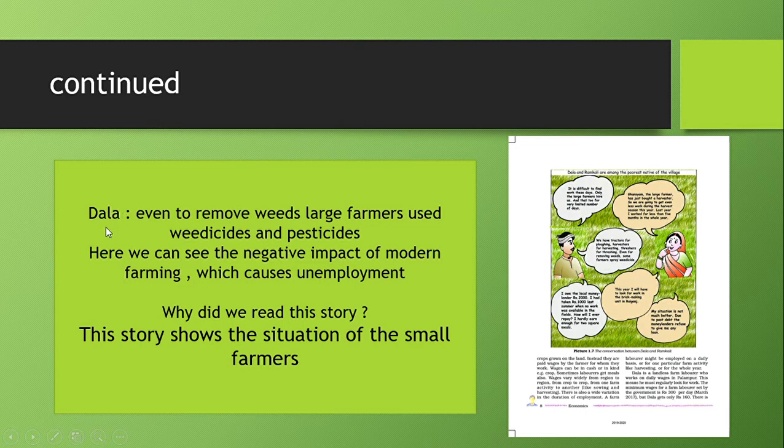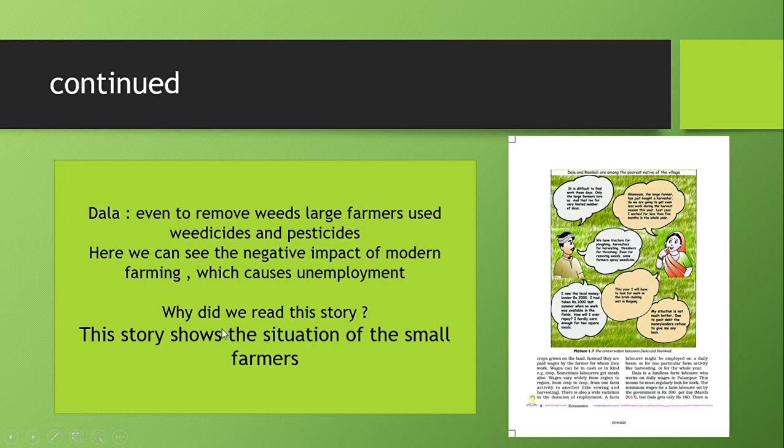Here the Dala example is continued. Dala says that even to remove weeds, large farmers use weedicides and pesticides. In the early days, to pluck up the weeds, the grasses, they used to hire laborers to clean up the land. But nowadays they use pesticides and weedicides to remove them. Here we can see the negative impact of modern farming, which causes unemployment. Because Ghanshyam took a harvester, Ramkali became unemployed and shifted from farming to brick making.